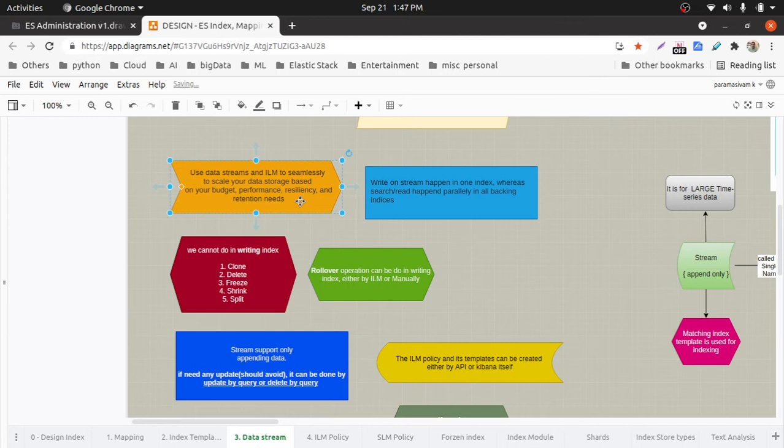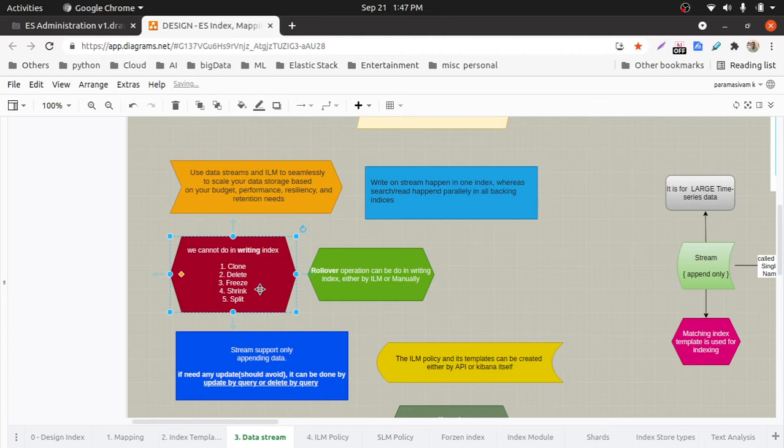Okay, so in data streams we have to use ILM, of course, rather than manually rolling over to the next indexes or moving the indexes. So ILM has to be defined for data streams. That is the one requirement. And we cannot do certain actions on the writing indexes. So of course we cannot clone, delete, freeze, shrink or split.